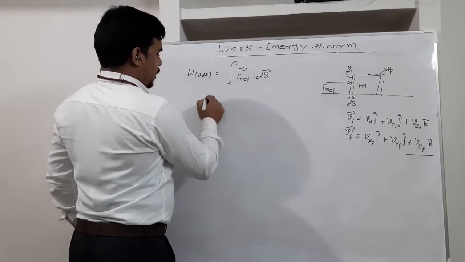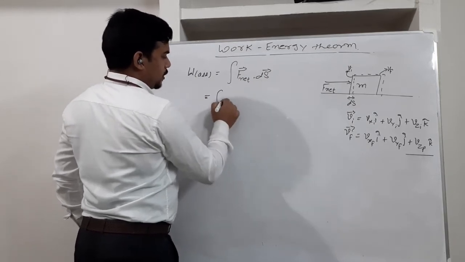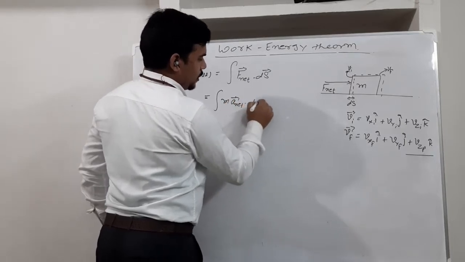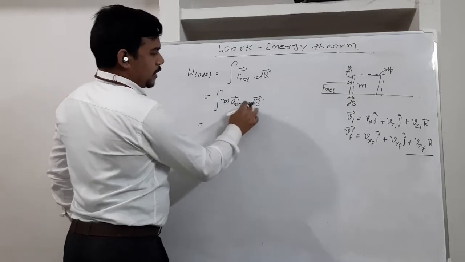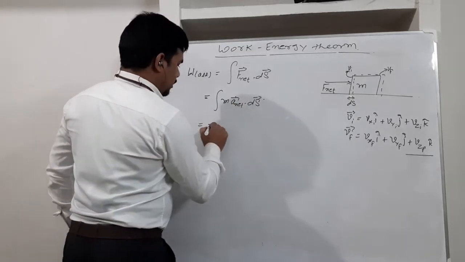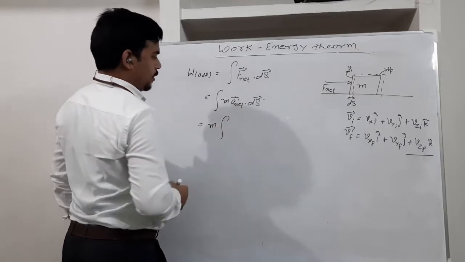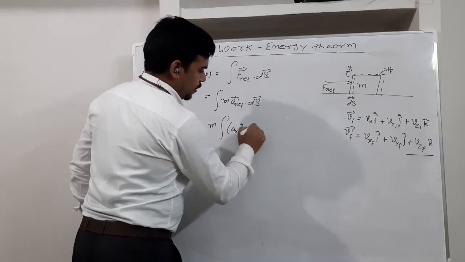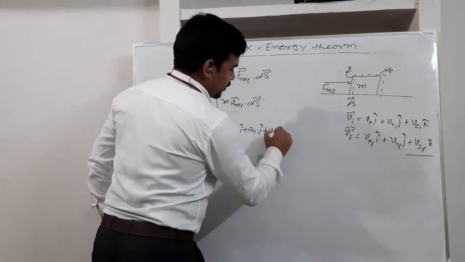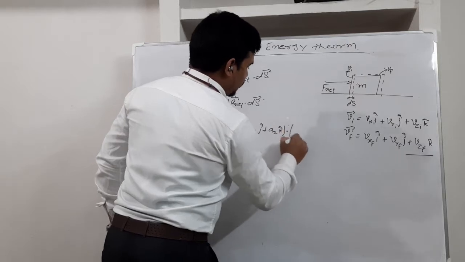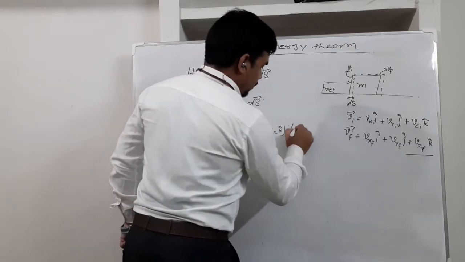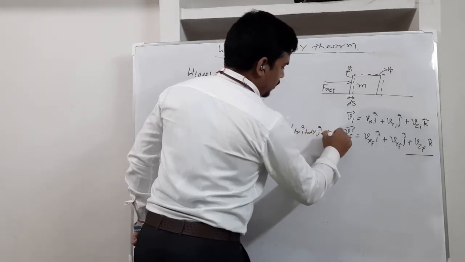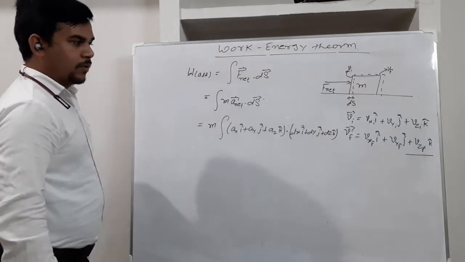So F net we can also write, if the mass of the particle is m, as m into net acceleration dot ds, where ds is the elementary displacement. As the mass of the particle is constant, we can write the acceleration in Cartesian form as ax i cap, ay j cap and az k cap, dot the elementary displacement, which is dx i cap plus dy j cap plus dz k cap.